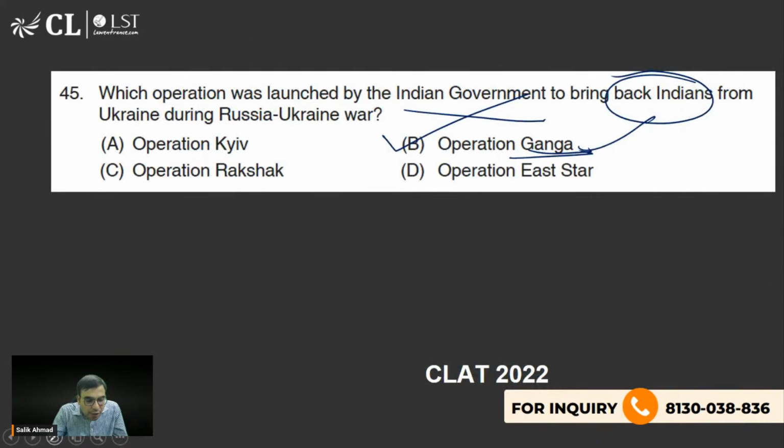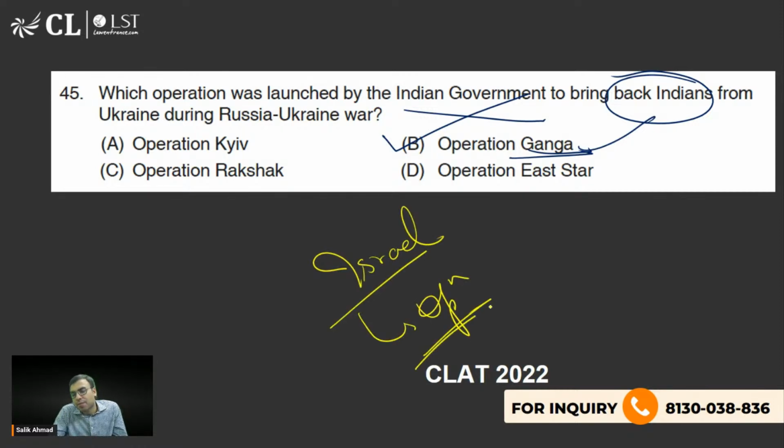Acha, to bring back people from Israel. What is the name of the operation started by India when the war started and all after 7th October 2023? What is the name of the operation started by India? That's called as Operation Ajay. है ना? ये पढ़ लीजिएगा. So these are the things you should know. इसका आंसर B है, Operation Ganga. Yes, Ayush, Nasha, you are right.